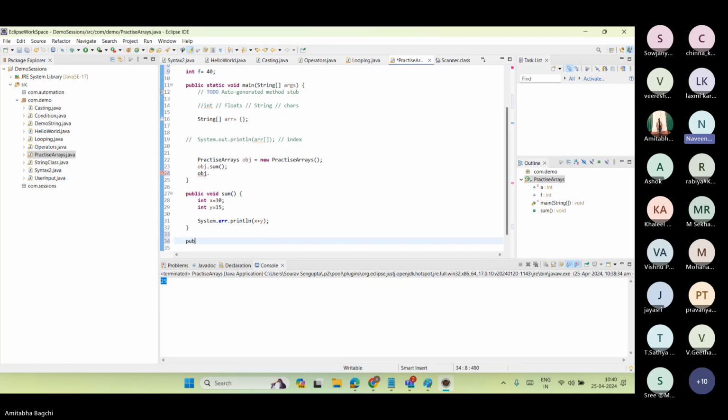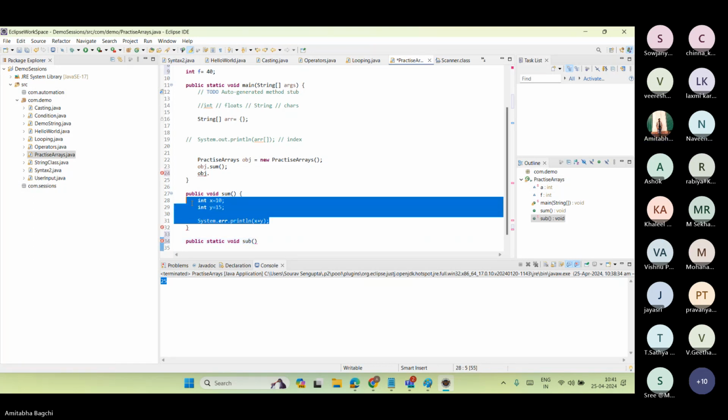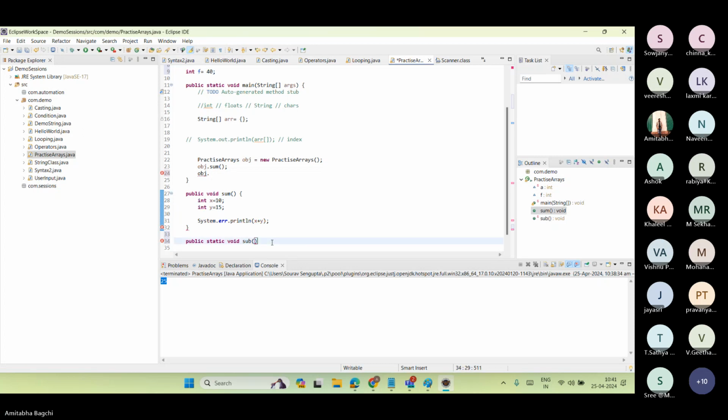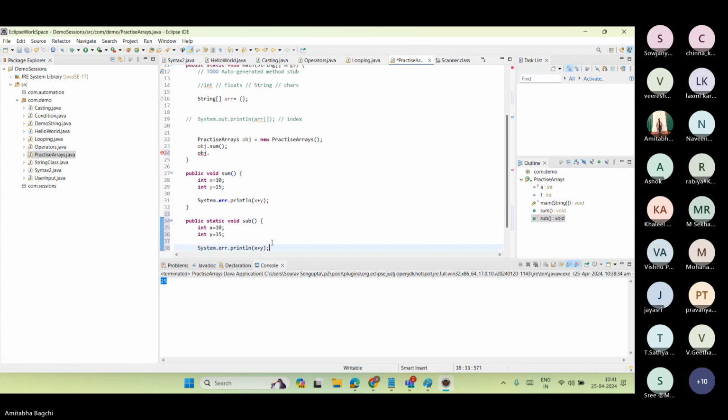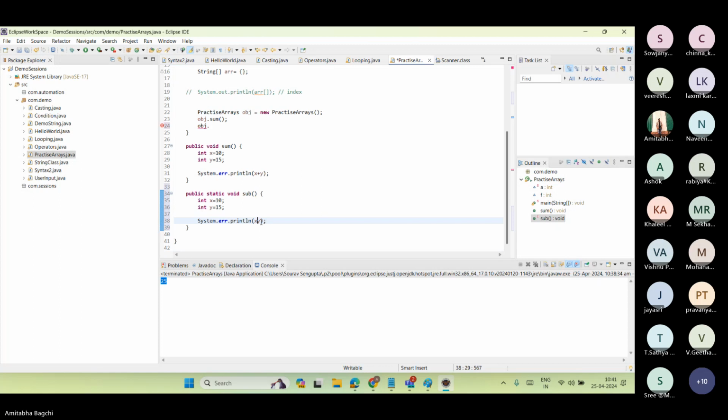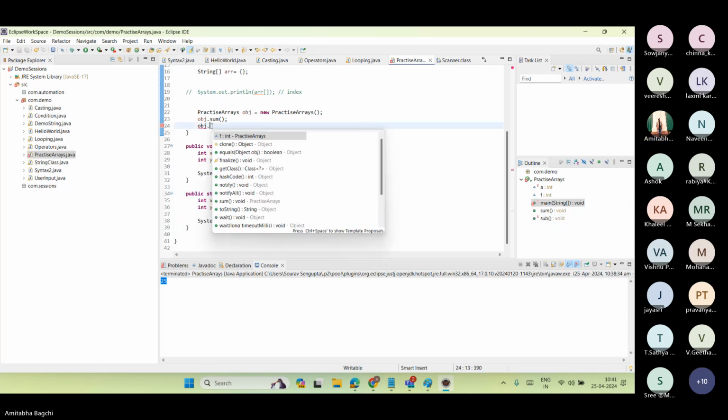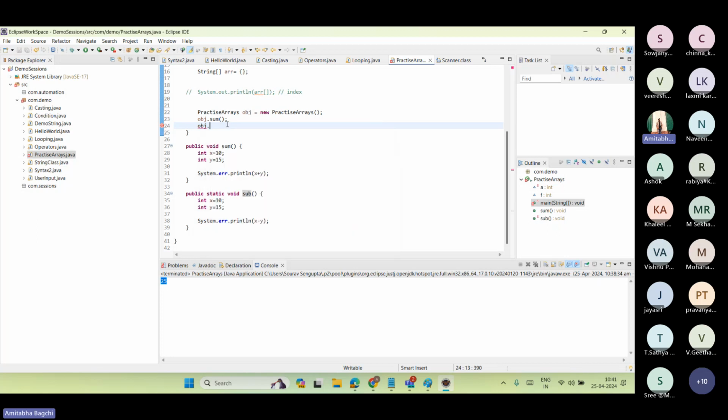Okay, let's see. Public static void sub. So this is a static method, sub, now. If I give object dot, you will see sum is there, correct? Sub is not there. Then how can I call a static method?